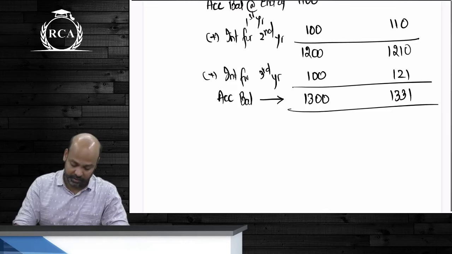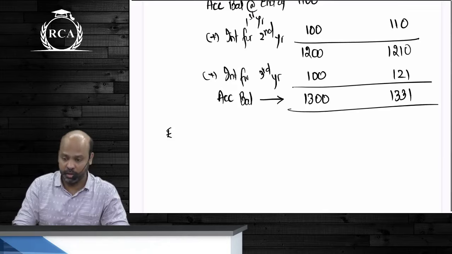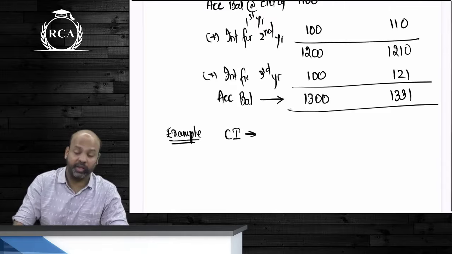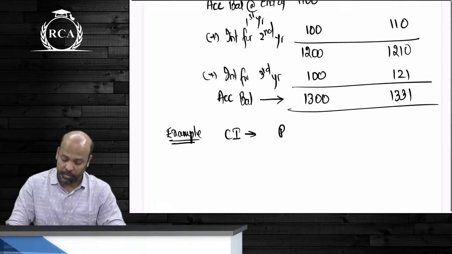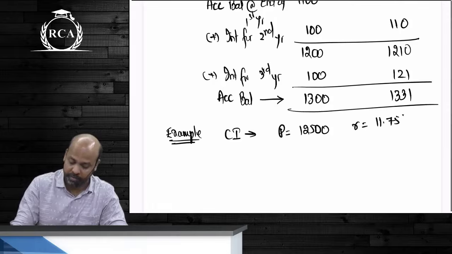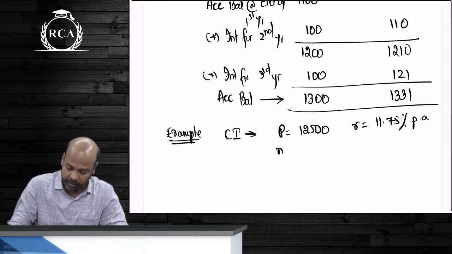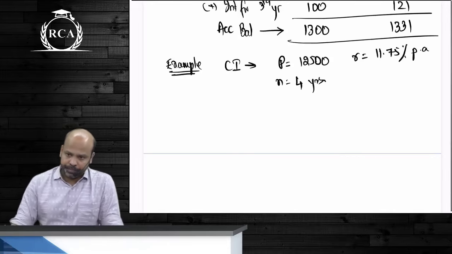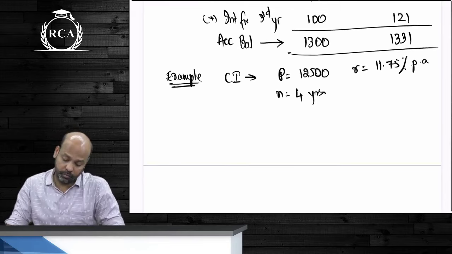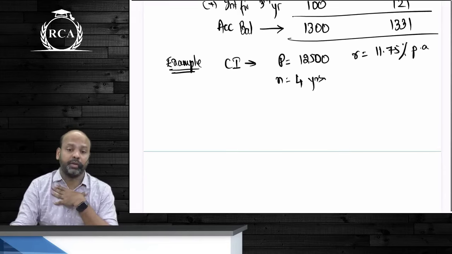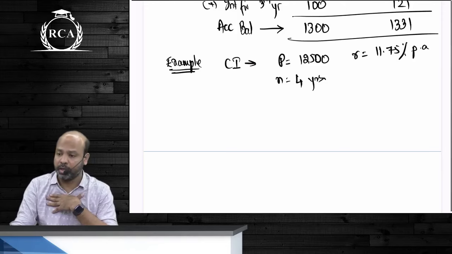Next example, guys. Are you all done till this point? Next example, compound interest only, beta. All right. The amount of deposit is 12,500. Rate of interest is 11.75% per annum. Time period is 4 years. Can you compute the amount of accumulated balance? Amount of deposit 12,500, rate of interest 11.75%, time period 4 years.